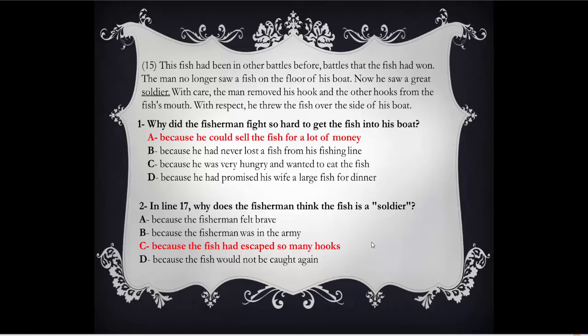A. Because he could sell the fish for a lot of money. B. Because he had never lost a fish from his fishing line. C. Because he was very hungry and wanted to eat the fish. D. Because he had promised his wife a large fish for dinner. Now we read the question and the 4 options. Let's go back to the text to see how we got the answer.